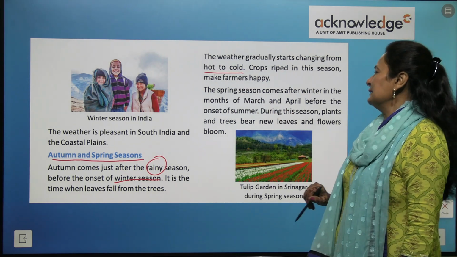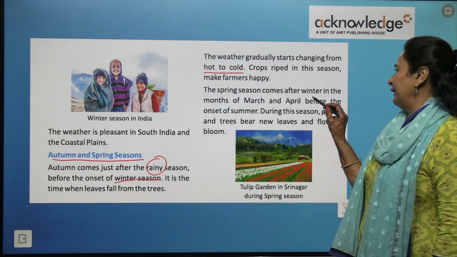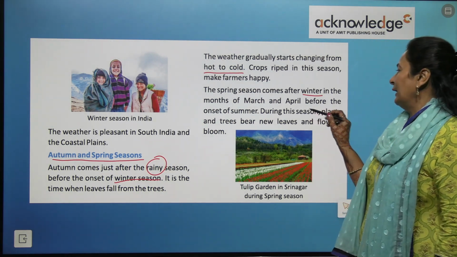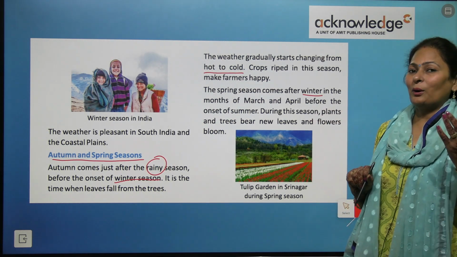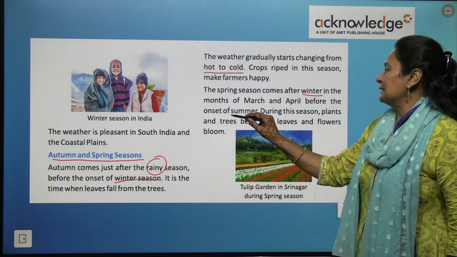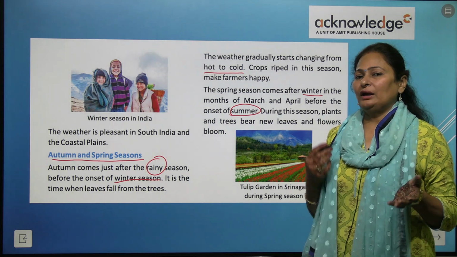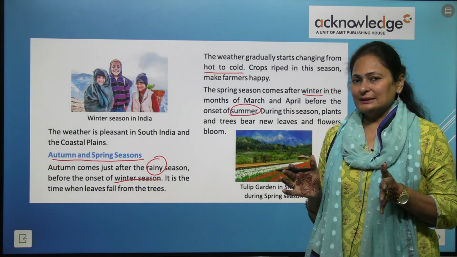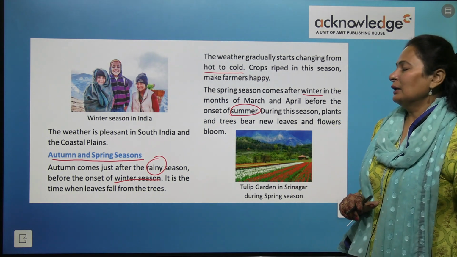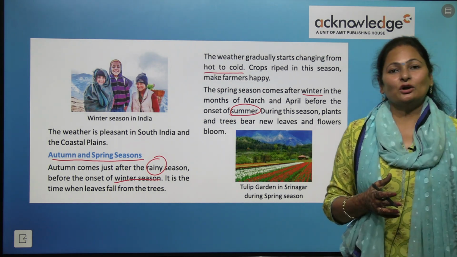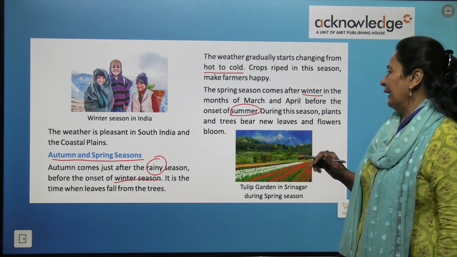Now the spring season comes after winter, in the months of March and April, before the onset of summer season. So spring comes between winter and summer, and autumn comes after the rainy season and before winter, right?